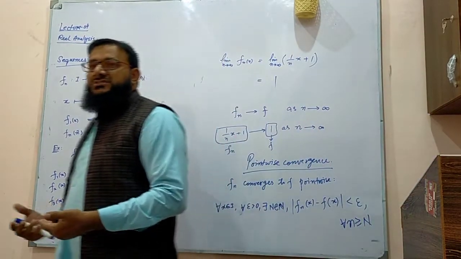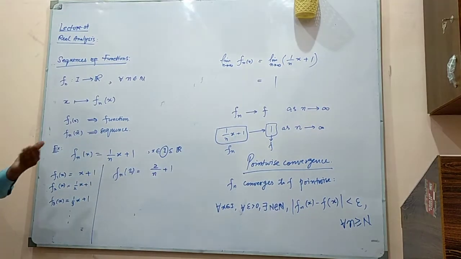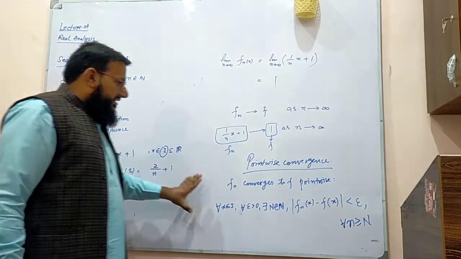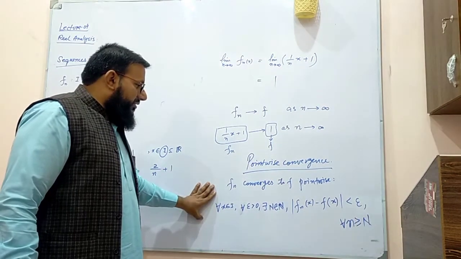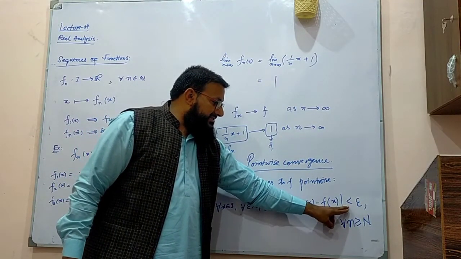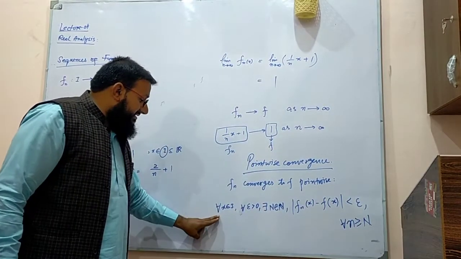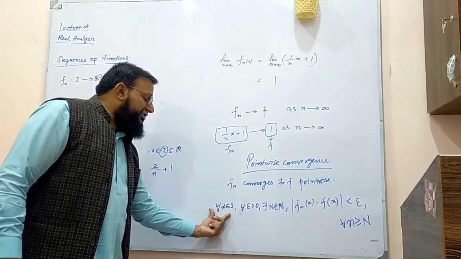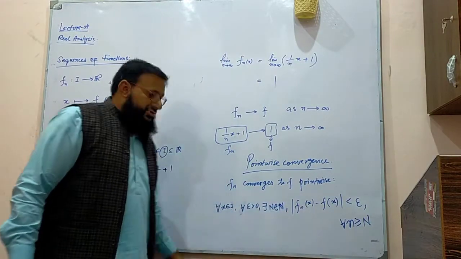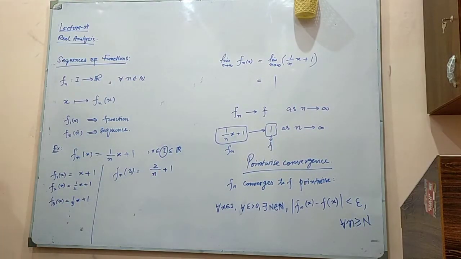But there is another convergence, what we call uniform convergence, which is something very good, because pointwise convergence is not so strong as compared to uniform convergence. The definition of pointwise convergence is that the difference between your fn and f can be made as small as possible when you make your n very large. And this happens for all x. For all x means you choose a particular x, then this happens. You choose another x, then this happens. You choose a third x, then this happens. So this is for all. This is what we call pointwise convergence.